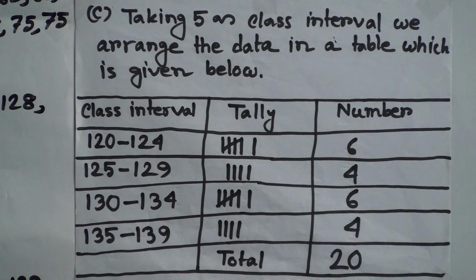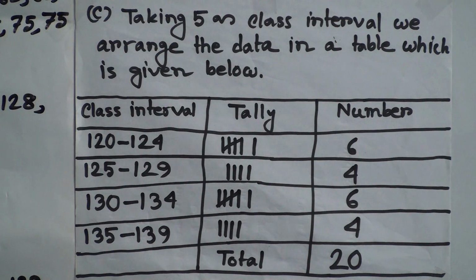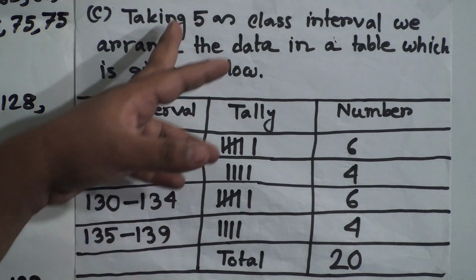Okay, now we need to find out the number which is the smallest one. So here the smallest number is 121. So it starts from 121, or you can start from 120. If you take 120, then it is easier for you to count, but if you want to start from 121, then it is perfectly okay. But here I start from 120, with 5 as the interval.